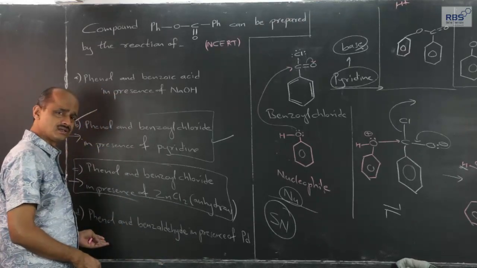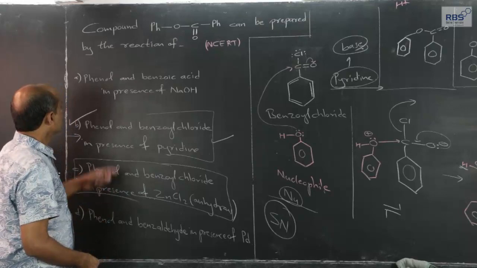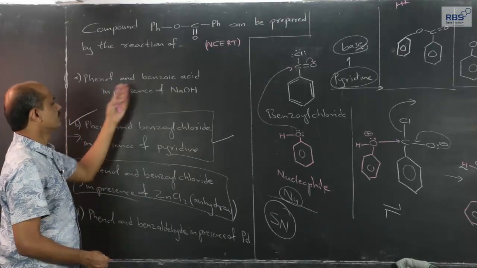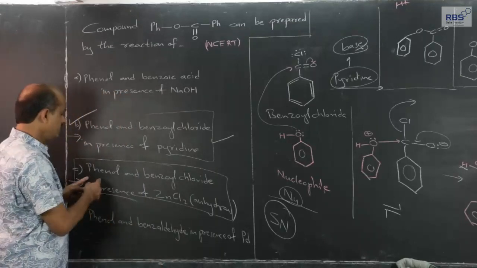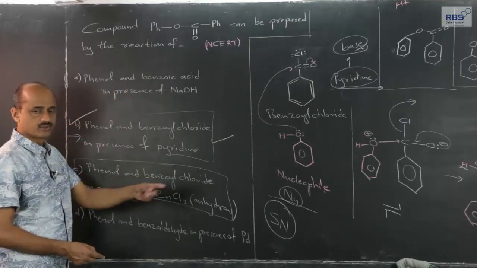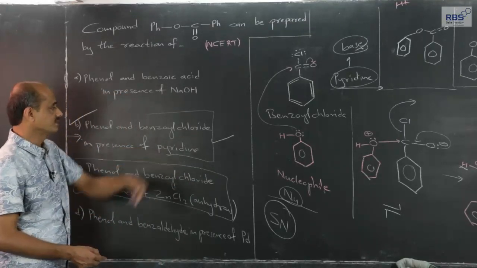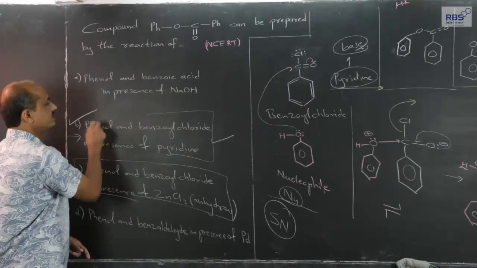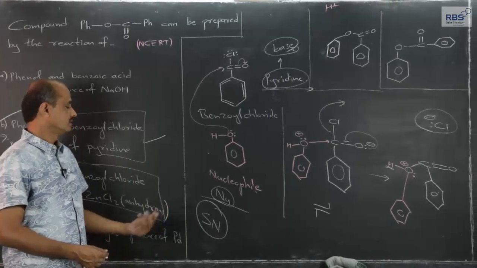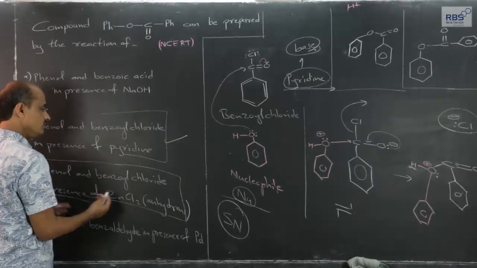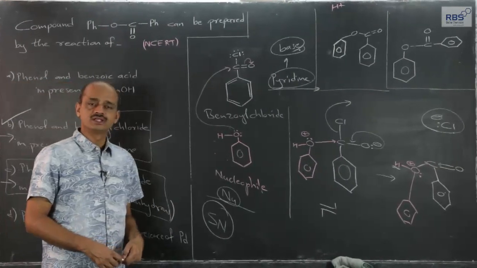So, this is an irrelevant option, and here neutralization of both will take place, but it will not result in our product. Here, an electrophilic substitution reaction, the different product I have just explained before this. So, the answer is B. This is nucleophilic, and if this were the alternative, then it would be electrophilic substitution.